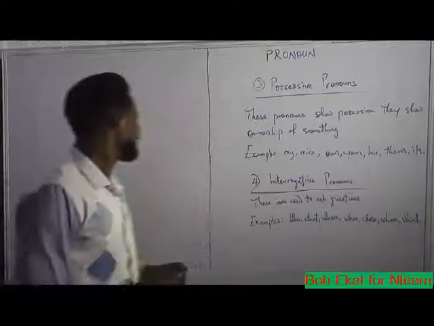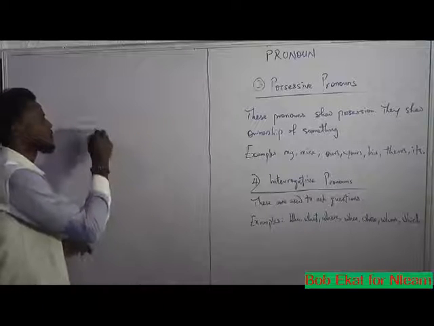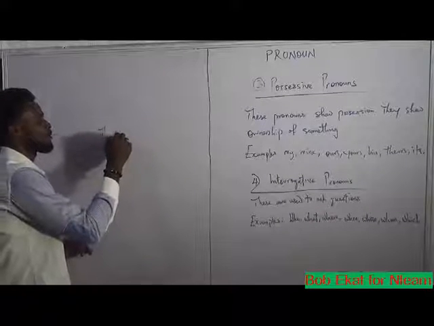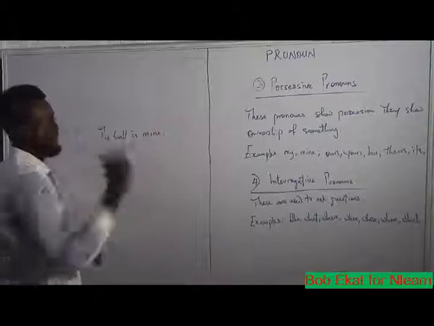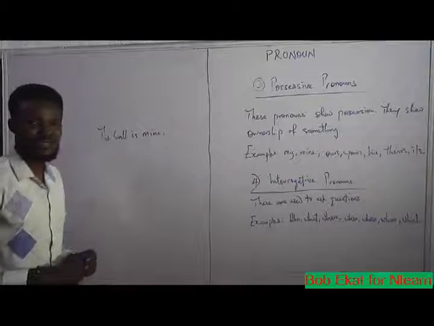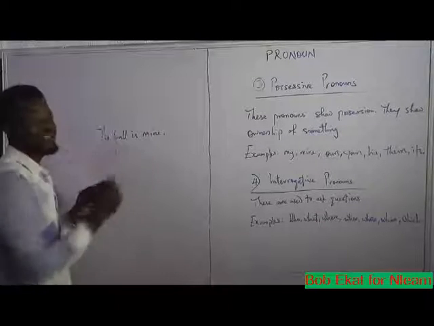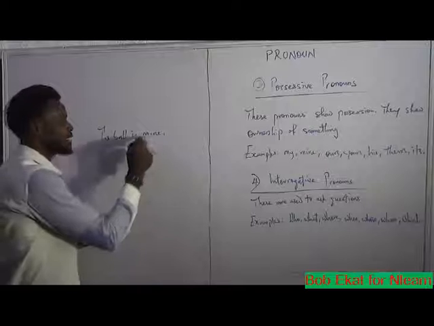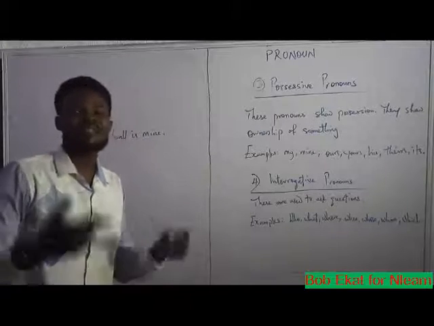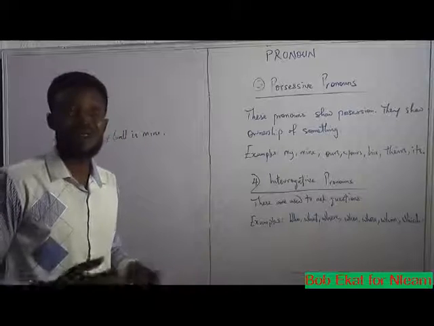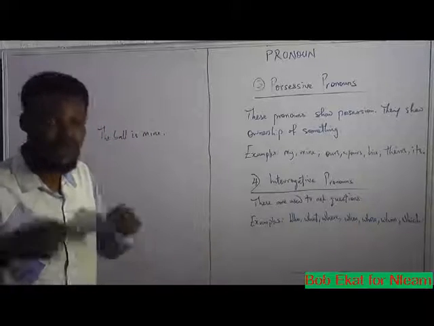If I say the ball is mine, full stop, what do I mean? I mean the ball is owned by me. I'm referring to the ownership of the ball.